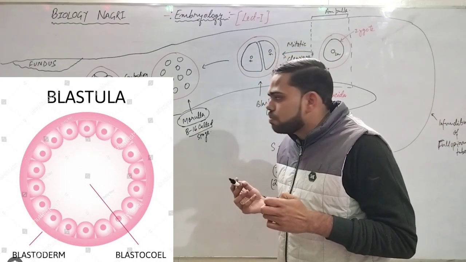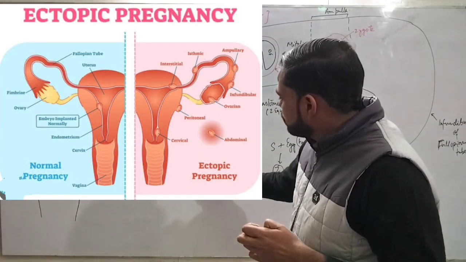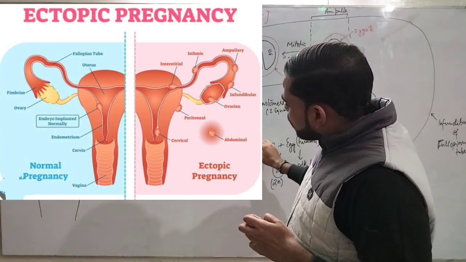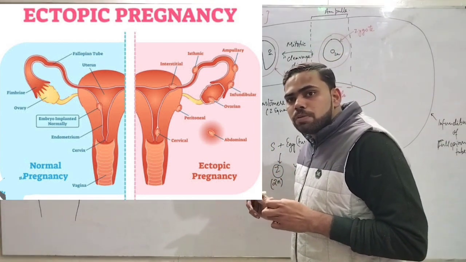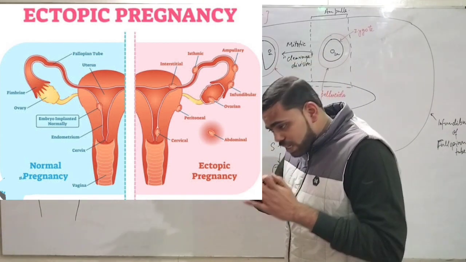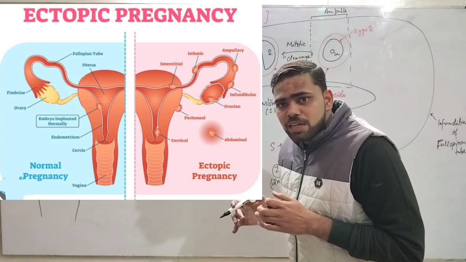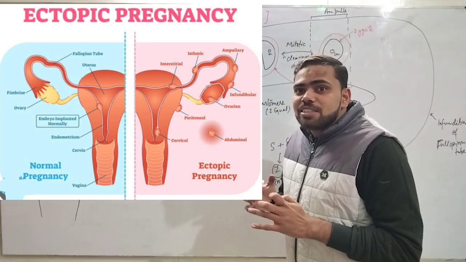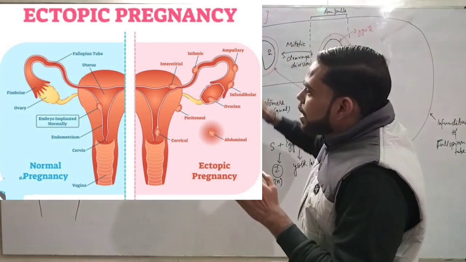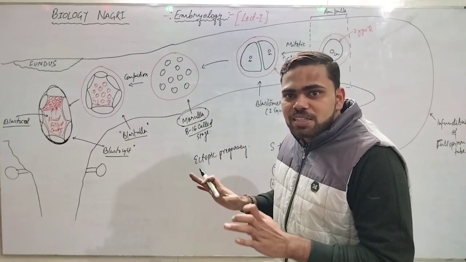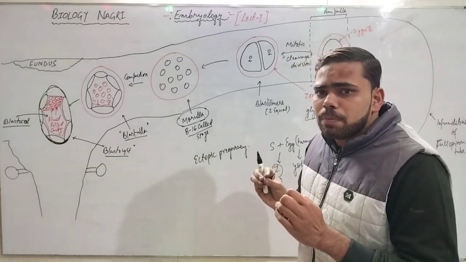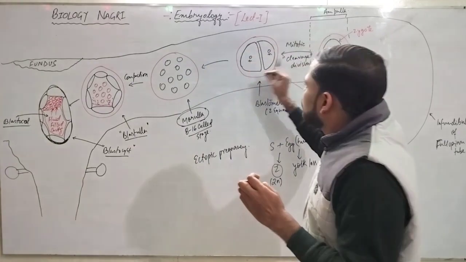Now the question arises in your mind that, sir, what is ectopic pregnancy? What is ectopic pregnancy? So beta, अगर ampulla fallopian ट्यूब में गलती से या फिर जहां पर इम्प्लांटेशन होना चाहिए वहां ना होकर किसी और जगह इम्प्लांटेशन हो जाता है अगर जाइगोट का या एम्ब्रायो का, that condition is called ectopic pregnancy. और जब तक ये जोना पेलुसिडा की लेयर है बाहर, ये नहीं होने देंगे ectopic pregnancy. There will be a zero probability. We can say zero probability of ectopic pregnancy until and unless there is a zona pellucida enclosing.